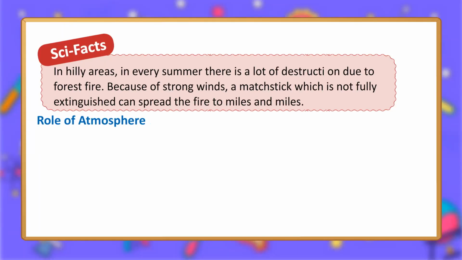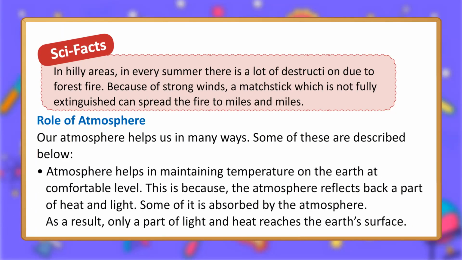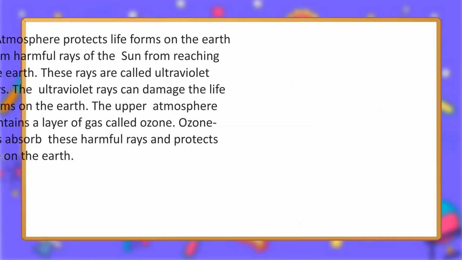Role of atmosphere. Our atmosphere helps us in many ways. Some of these are described below. Atmosphere helps in maintaining temperature on the Earth at a comfortable level. This is because the atmosphere reflects back a part of heat and light. Some of it is absorbed by the atmosphere. As a result, only a part of light and heat reaches the Earth's surface.